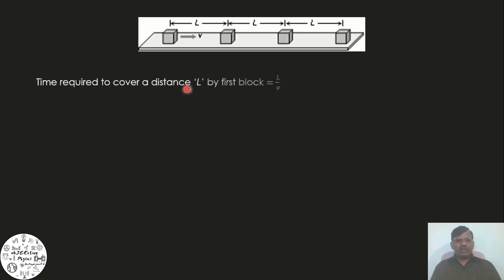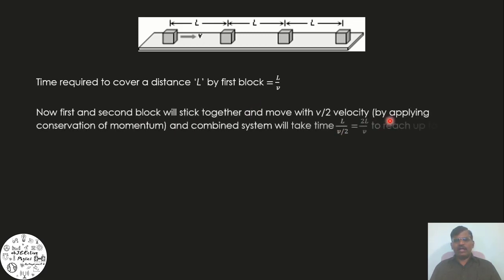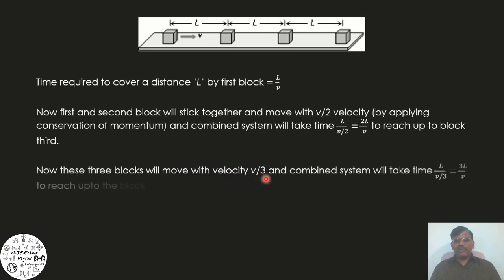Time required to cover a distance capital L by the first block is equal to distance by velocity, that is L divided by v. Now first and second block will stick together and move with v by 2 velocity, by applying conservation of momentum, and the combined system will take time L divided by v by 2, that is equal to 2L by v to reach the third block. Now these 3 blocks will move with velocity v by 3 and the combined system will take time L by v by 3, that is equal to 3L by v to reach the fourth block.